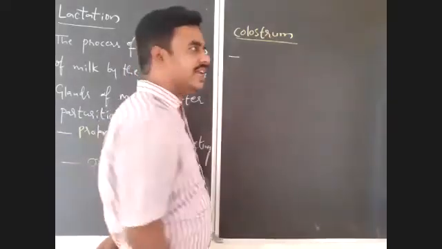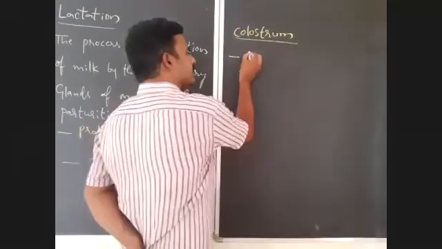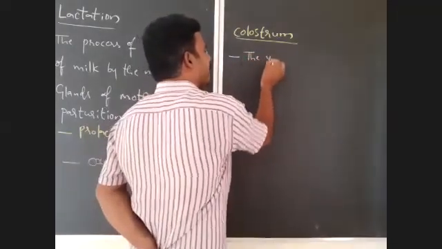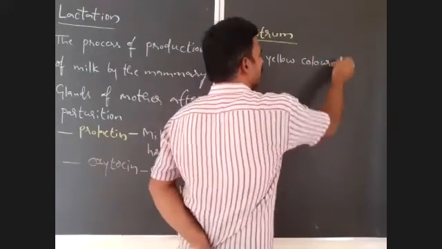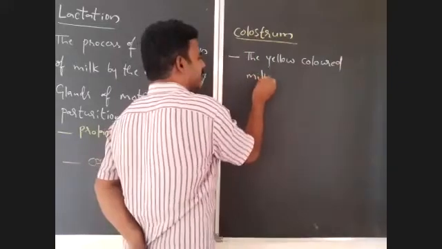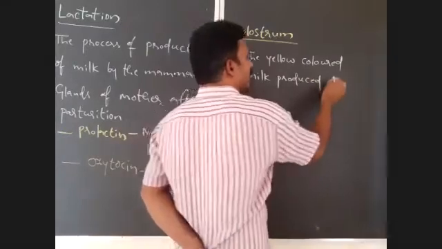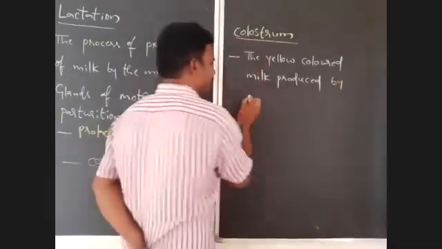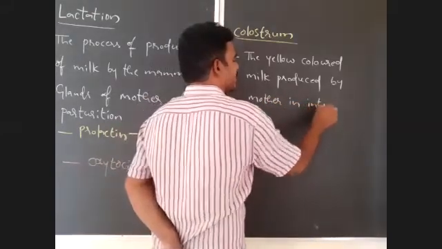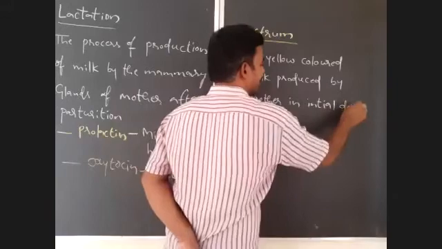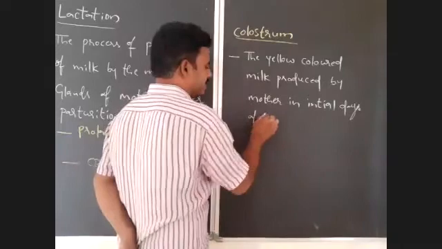The yellow color milk, actually this colostrum is yellow in color. The yellow colored milk produced by mother in initial days of lactation.